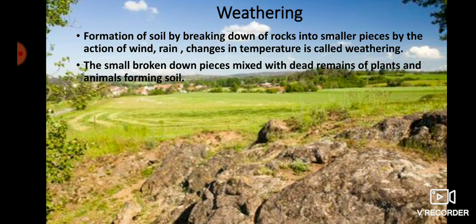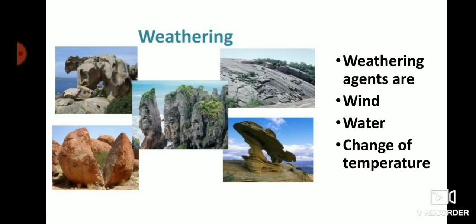Rainwater also, when it flows over the rock surface, by the friction causes erosion of the rock surface and breaks the rock. In this picture you can see there are many kinds of shapes of rock formed by the action of weathering agents: wind, water and change of temperature.